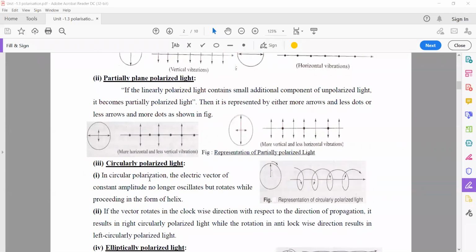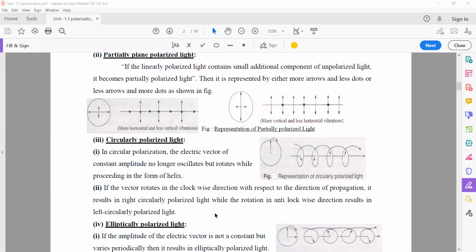And the third one is circular polarized light. In circular polarization, the electric vector of constant amplitude no longer oscillates but rotates while proceeding in the form of a helix. So here there are 2 vectors having equal amplitude, the same frequency and equal magnitude, when they are superimposed in a perpendicular manner.